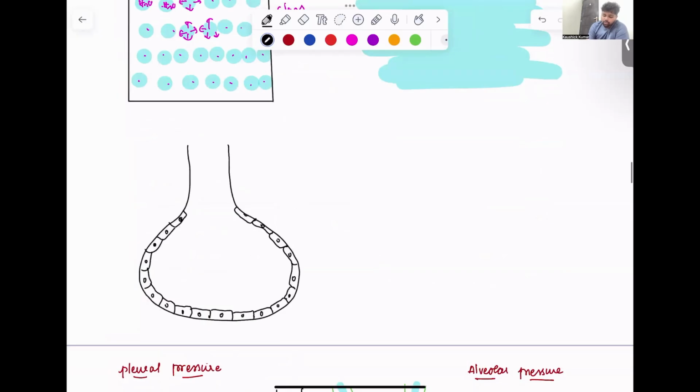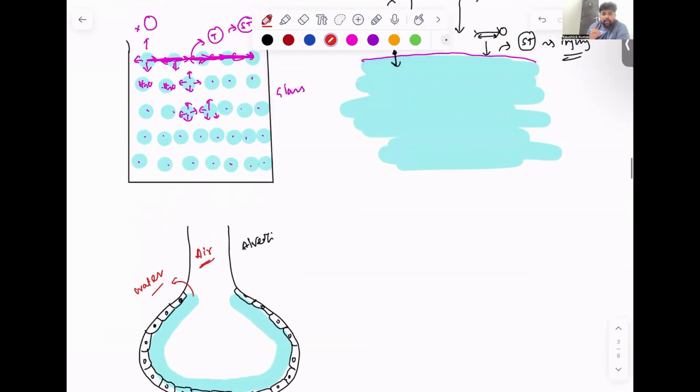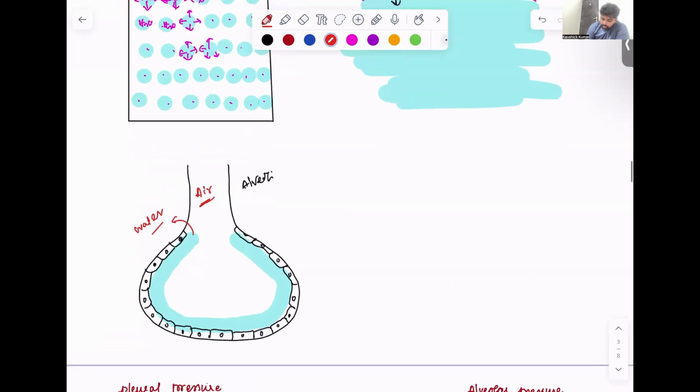This is relevant for us because of the alveoli. So these are the alveolar epithelial cells. On top of these alveolar epithelial cells, there is a water lining, right? And as I've told you earlier, this is air in the alveoli, and this is water molecule. Because of this air water interface, throughout the air water interface, you will have surface tension. And because of this surface tension, alveoli tend to collapse.